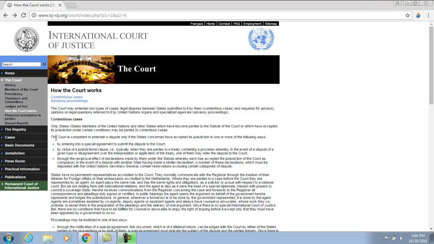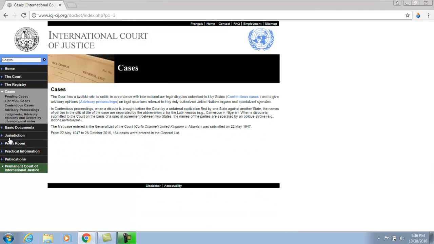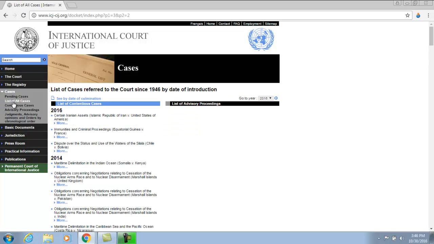To search for cases on the court's website, use the options under Cases on the left-hand side of the page. You can see a list of all cases, or you can sort by type, by contentious cases or by advisory proceedings. It's better to already know what case you're looking for rather than searching for cases by keyword.